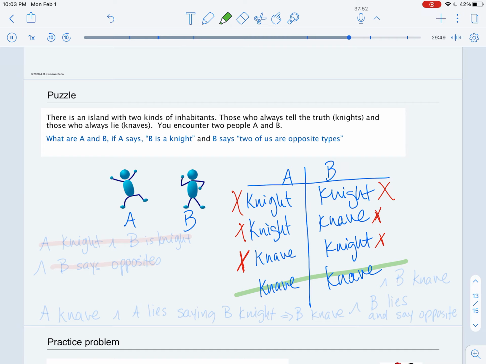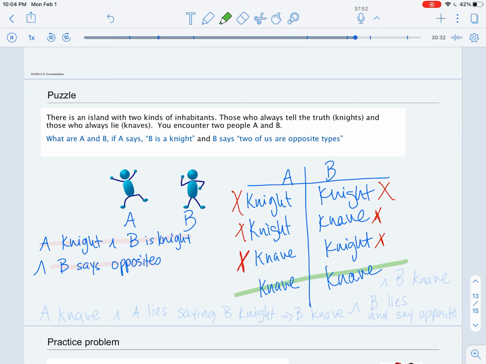So just to give an example, if A is a knight, and tells the truth, so B is a knight, and B says they're opposites, you'll notice that we can tell that this was not consistent, because if B is a knight and tells the truth and says they're opposites when they're both knights, that would be a lie.